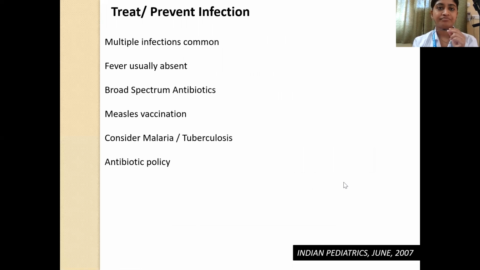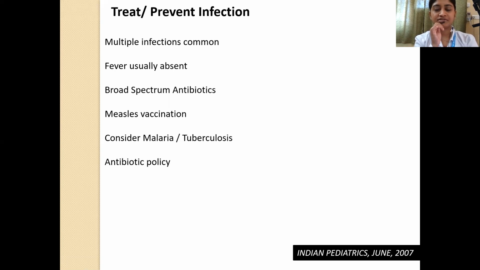This I'll skip. So now comes infection. Multiple infections are common in children with protein energy malnutrition. Fever is usually not present. Rather, there can be hypothermia associated, and this typical triad of infection, hypothermia, hypoglycemia remains associated. So whenever hypothermia, hypoglycemia is present, you should strictly consider infections and start giving broad spectrum antibiotics in order to provide both gram-positive as well as gram-negative cover.